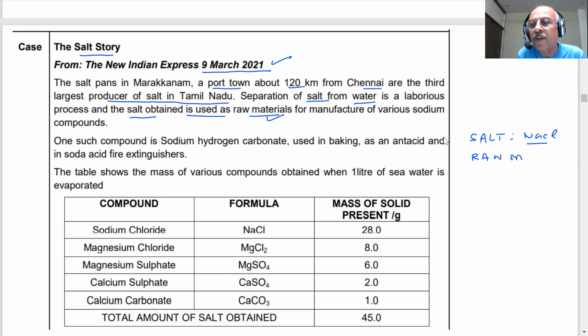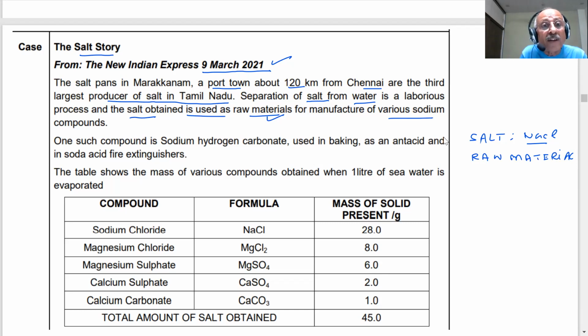I will explain this. Raw material, students, for manufacture of various sodium compounds. You have read this chapter thoroughly, then we will see. You know that by evaporation of seawater, what we get? Salt. It is a laborious process, he says.